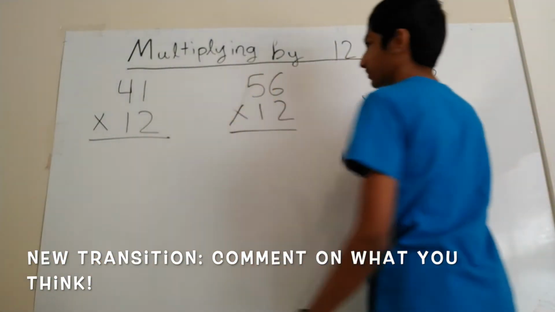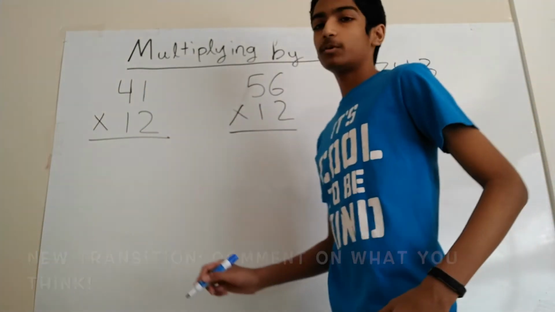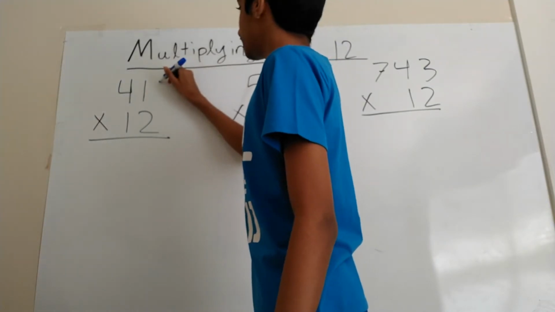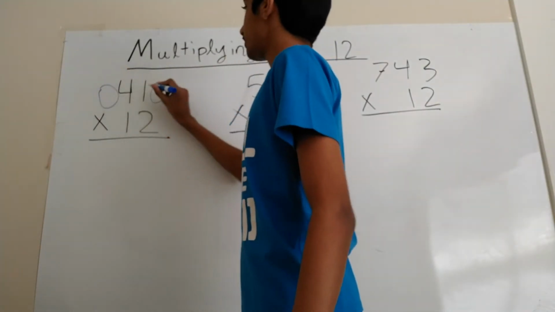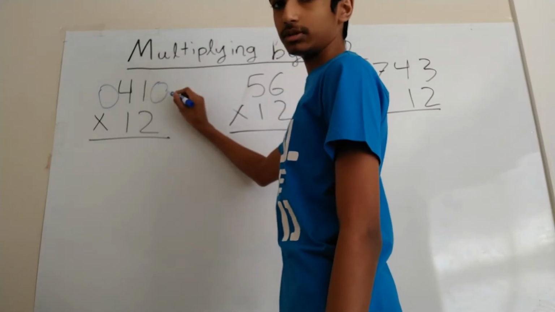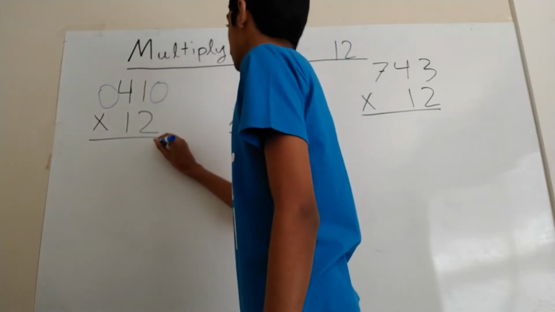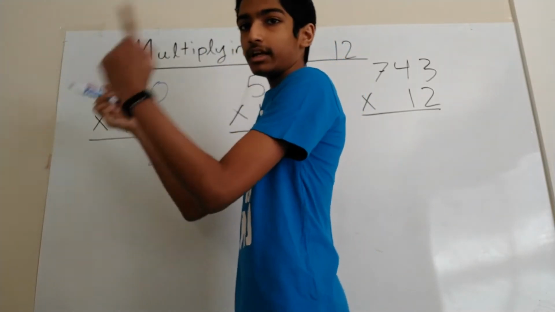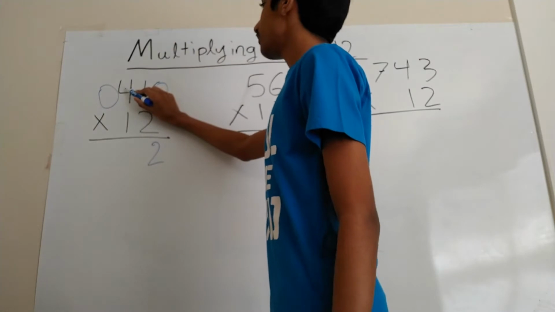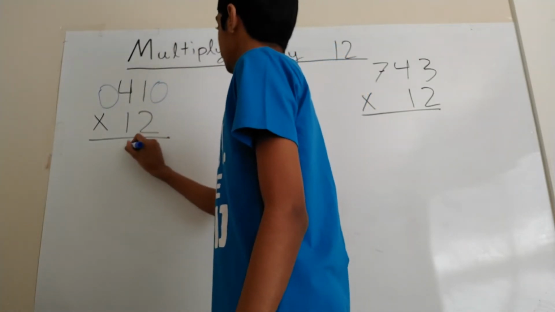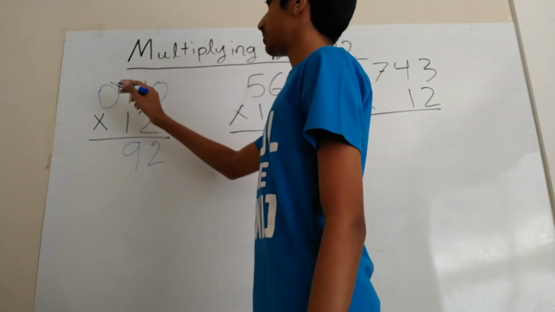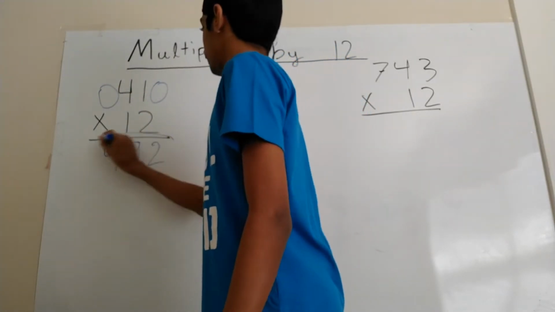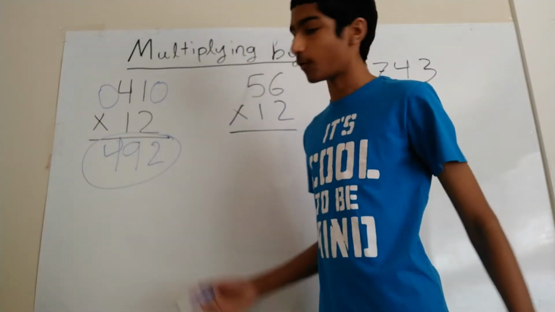Okay, so now we have some examples to work out. Let's start with the leftmost one, 41 times 12. So what we do here, we add the zeros, and then we do 1 times 2 plus 0, which is just 2. Then we do the next one, multiply by 2 in the front and add the back. So 4 times 2 plus 1 is 9. Then 0 times 2 plus 4 is 4. And that's our answer, 492.